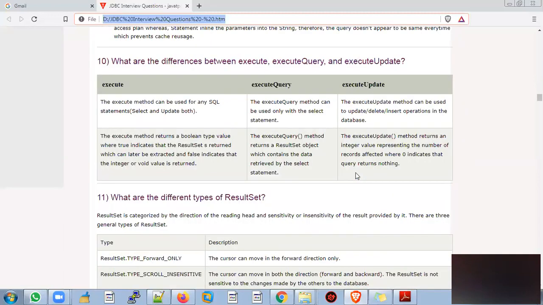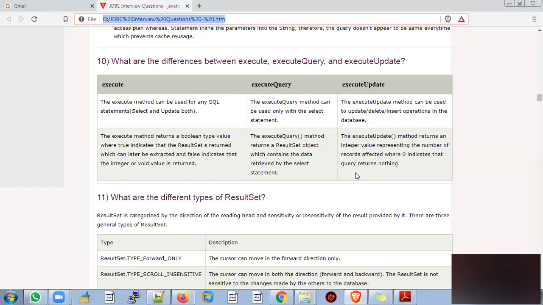So, what is the difference between execute, executeQuery and executeUpdate? The execute method can be used for any SQL statements. The executeQuery method can be used only with a select statement. The executeUpdate method can be used for update, delete, and insert operations in the database.